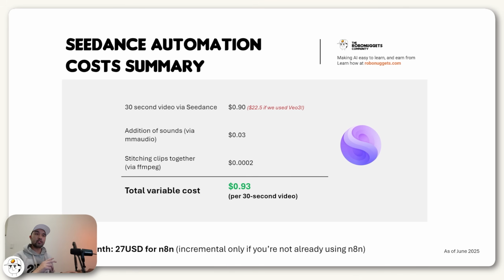And there you go, you just learned how to set up an automation using Seedance, the new top video model. And if you need a summary of the costs, I just made a slide for your reference. Basically, to create that 30-second video via Seedance, it was only 90 cents, which is so much cheaper. Had we used Veo3, that would have cost us $22.5.